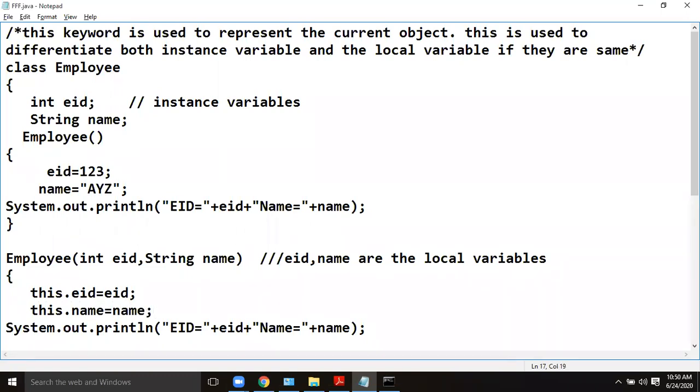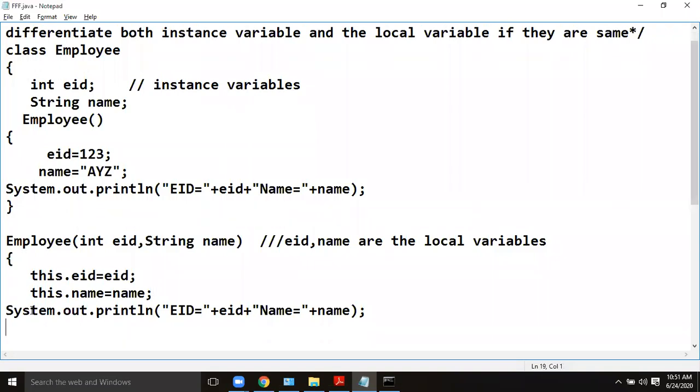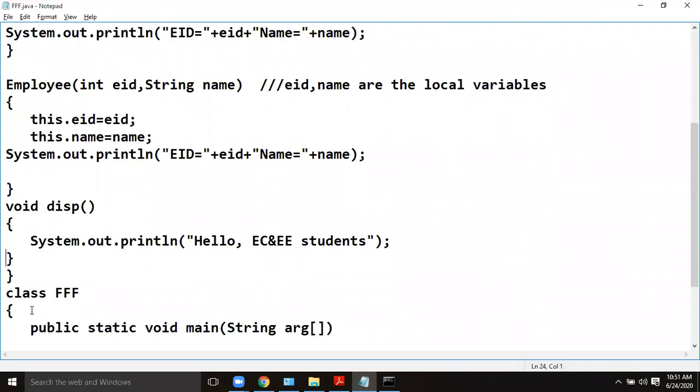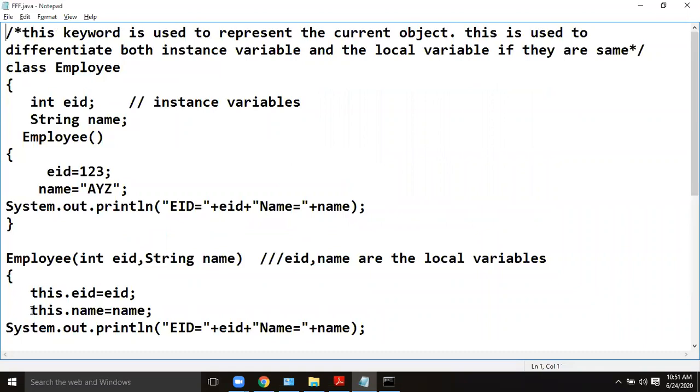In the next class, I will give you the Eclipse environment demonstration. There you can enjoy all these benefits. You need not type all these. You can automatically generate all the getters and setters, constructors, everything. Once you are comfortable with notepad and command prompt, then we can go for the higher level, the Eclipse environment, so that your programming burden will be minimized. First you learn in this manner, later we go for Eclipse. Okay, this is what the this keyword is.